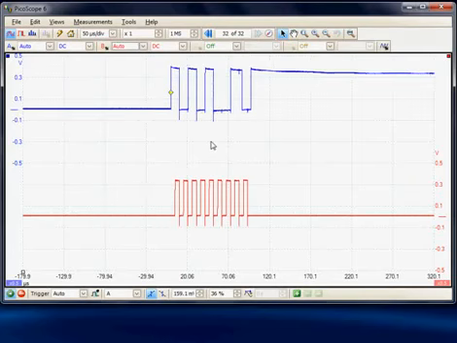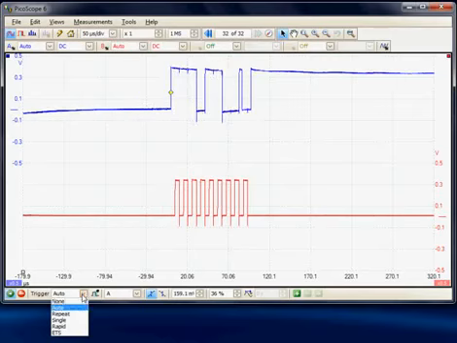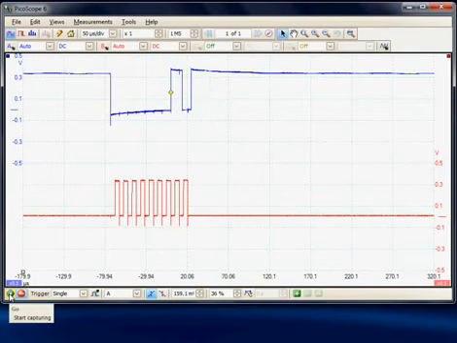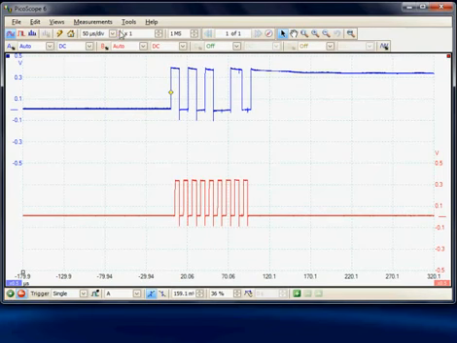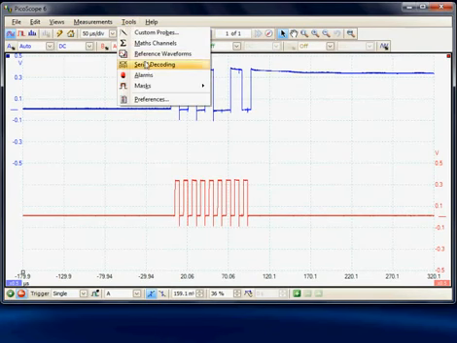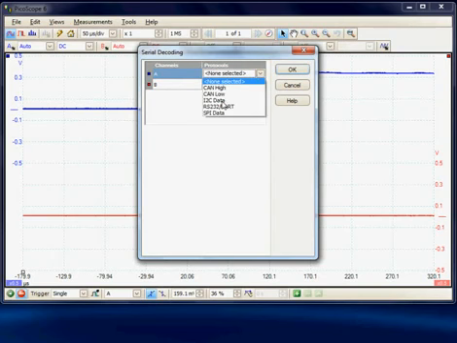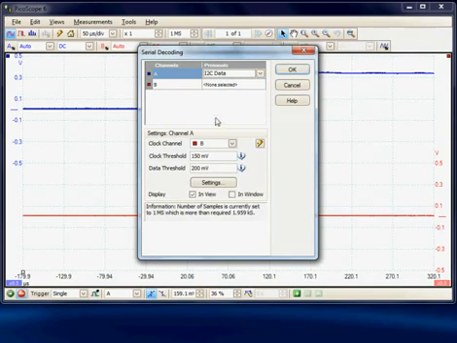So at this point we can go into the trigger menu and set up a single trigger, because typically the acquisition is done on a single trigger basis, and then we can decode the data. So now we're going to select the tools menu and go ahead and set up the decode. So here we can see channels A and B are turned on, so I'm going to use channel A to set up the I²C data, and it's automatically then allocated channel B as the clock signal, so the whole setup for the I²C is in this one panel.